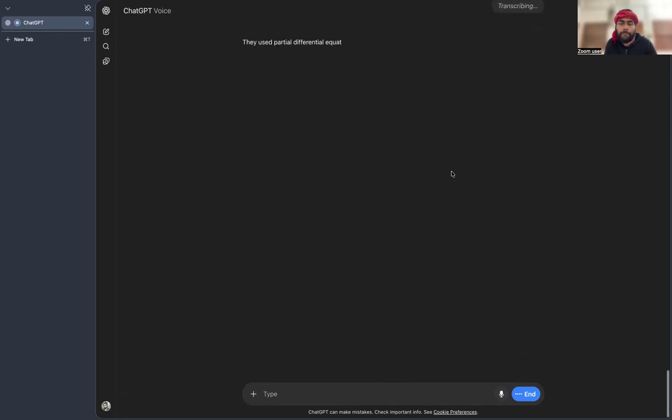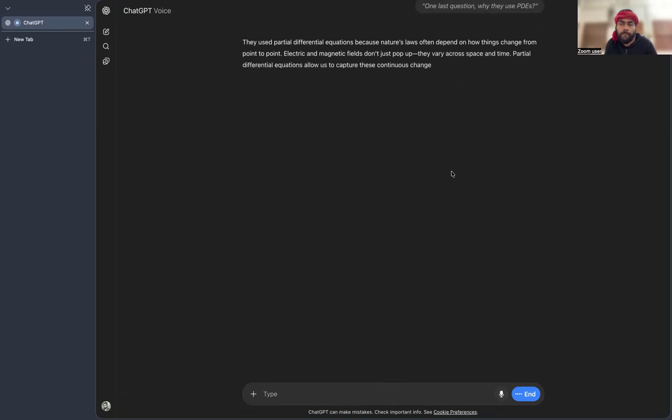They used partial differential equations because nature's laws often depend on how things change from point to point. Electric and magnetic fields don't just pop up, they vary across space and time. Partial differential equations allow us to capture these continuous changes, describing how fields evolve moment by moment, place by place. It's the mathematical language that lets us predict the dynamics of fields everywhere.